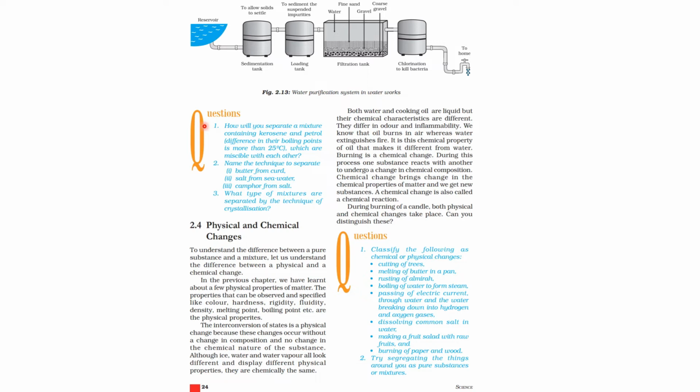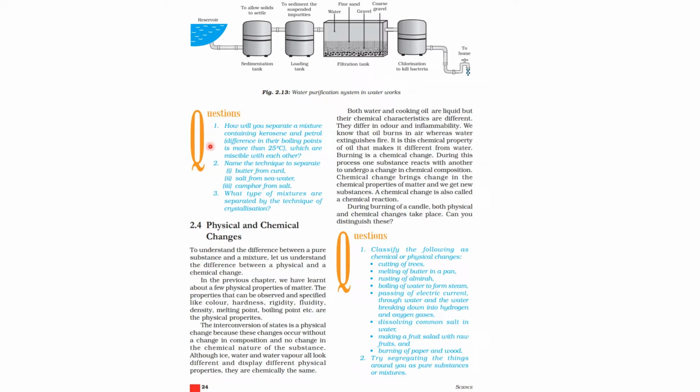Let's check out the questions. How will you separate a mixture containing kerosene and petrol, if the difference in their boiling points is more than 25 degrees Celsius, and which are miscible with each other? Answer: We can separate a mixture containing kerosene and petrol by the distillation technique, since the difference in their boiling points is more than 25 degrees Celsius. So, through distillation, we can get them separated.